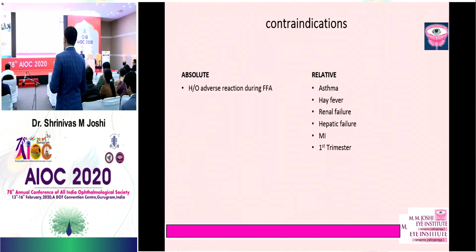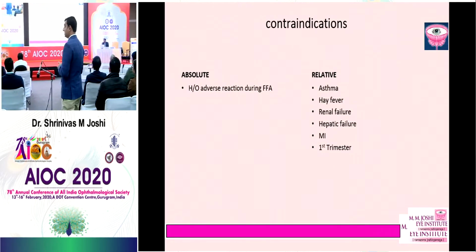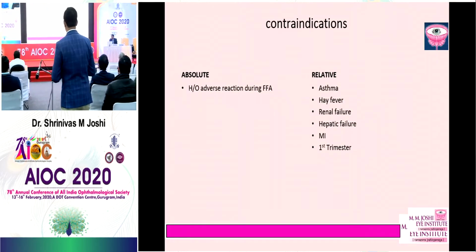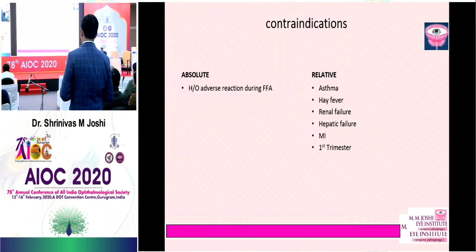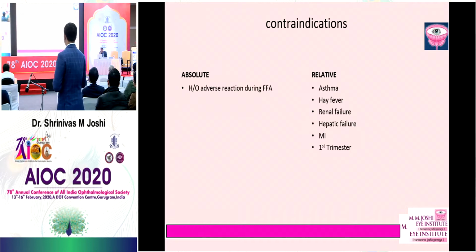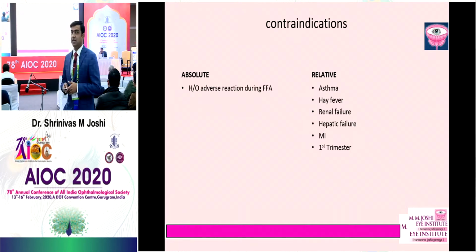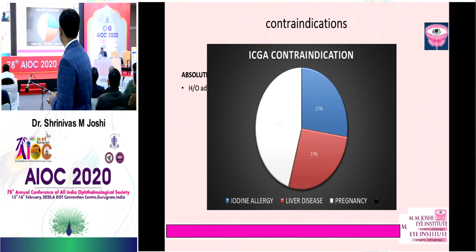So what are the contraindications? Absolute is an adverse drug reaction to fluorescein. Once you have done that and you know that they have an allergy or a reaction, then it's absolute. Relative are asthma, hay fever, renal failure, hepatic failure, and the first trimester of pregnancy.